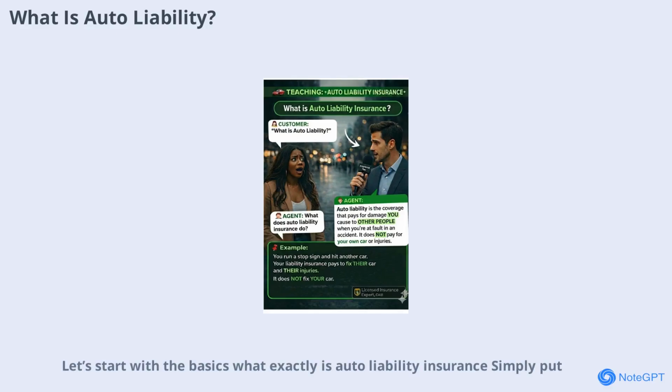Start with the basics. What exactly is auto liability insurance? Simply put, it's the coverage that pays for damages or injuries you cause to other people when you're at fault in a car accident. Imagine you run a stop sign and hit another vehicle. Your liability insurance steps in to pay for the other driver's car repairs and medical bills.